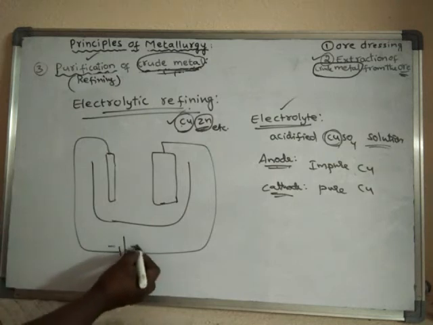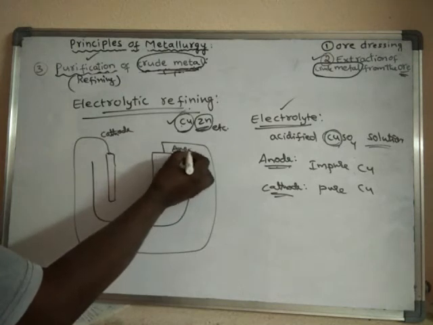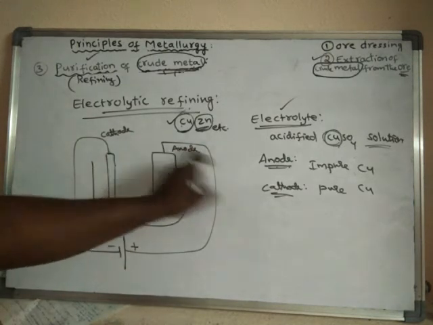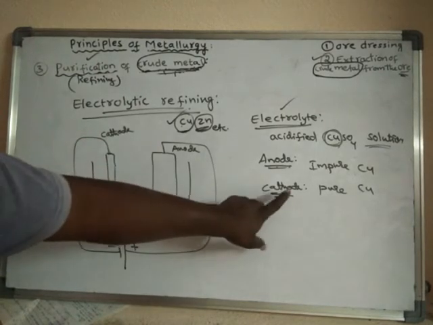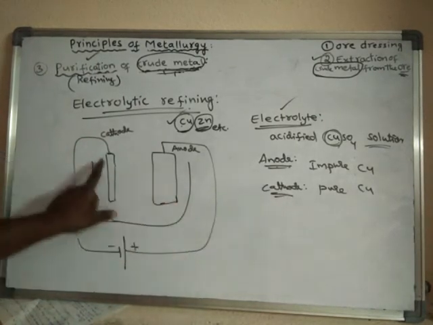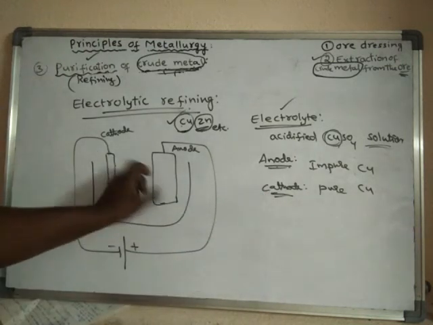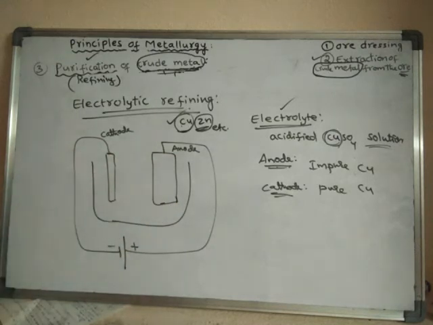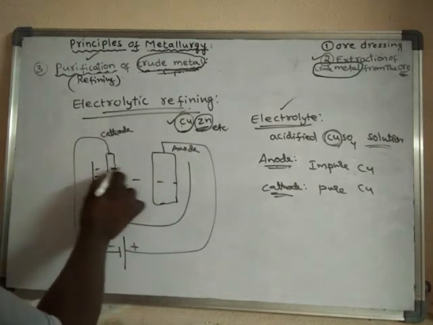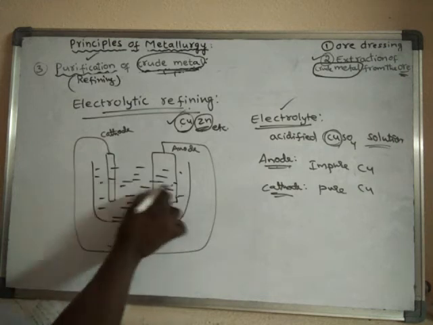The negative terminal is the cathode, and the positive terminal is the anode. Generally the anode rod, the impure metal, should be taken in large amounts. It should be very thick, and the cathode, the pure copper, should be a very thin strip. The electrolyte used should be acidified copper sulfate solution.